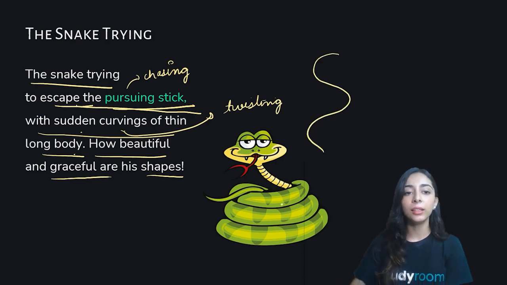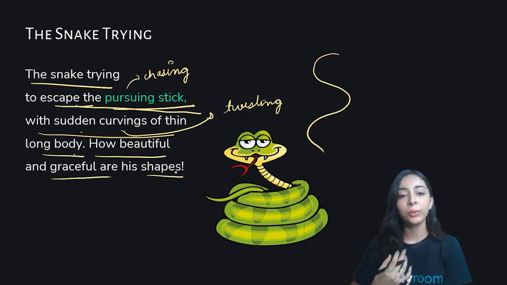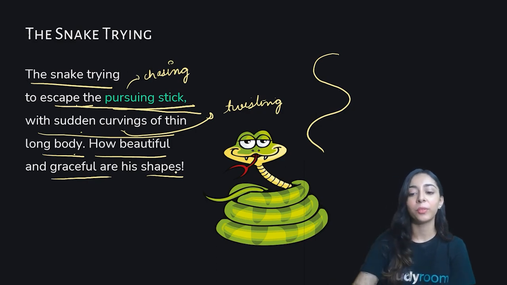So with these sudden curvings, the snake is trying to escape from the chasing stick. How beautiful and graceful are his shapes. Here the author is embracing and praising the shapes and curves of the snake, telling how beautiful and graceful are his shapes.